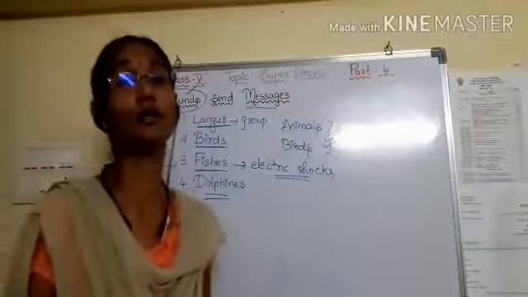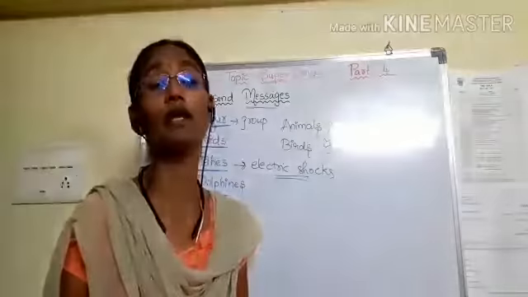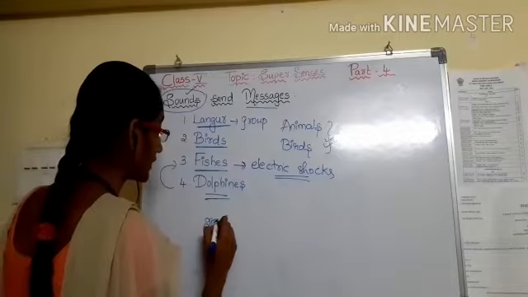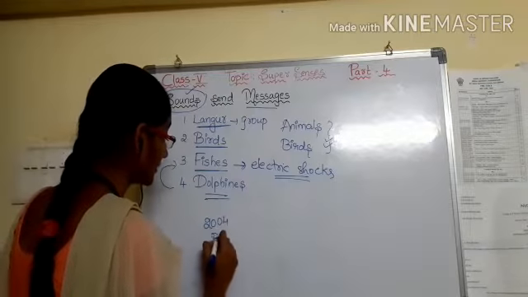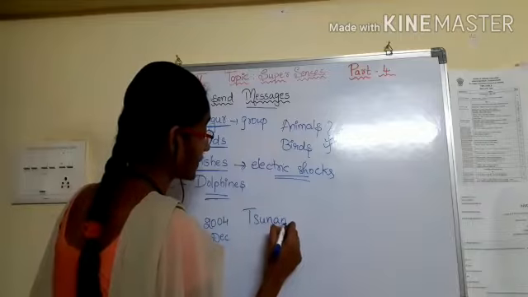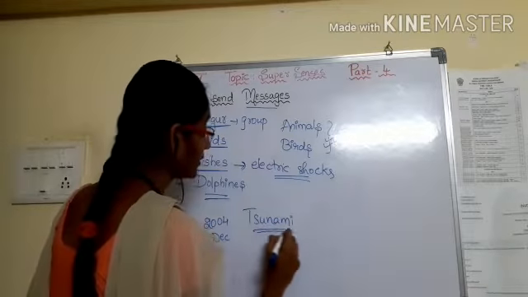These special sounds of animals were helpful mainly in one incident, in 2004. In December 2004, a tsunami occurred. Do you know about tsunami?